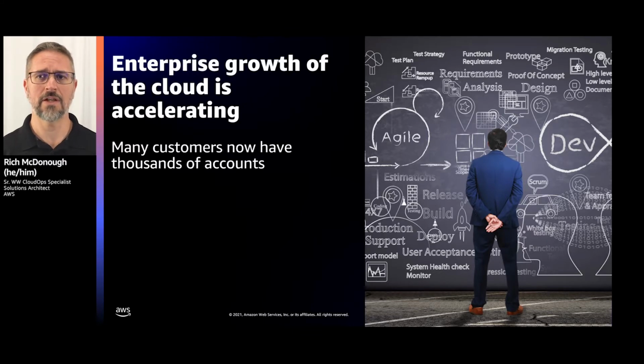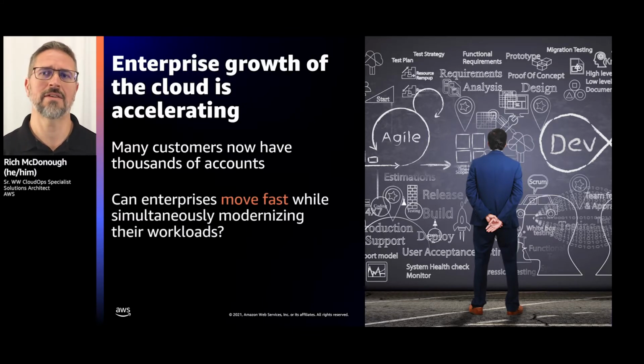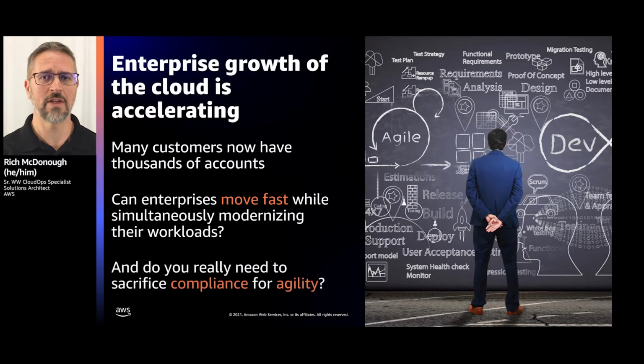Now, that's a lot of moving parts. It's a lot to unpack. It's a lot of training that has to be done for staff. Things have to be operated securely and with stability. And the reality is that change is only accelerating, and it can seem hard to keep up at times. So this leads to the question, do you really need to sacrifice agility, modernization, and product development in order to remain compliant and secure? And how can I see what's happening in an ever-growing cloud footprint?